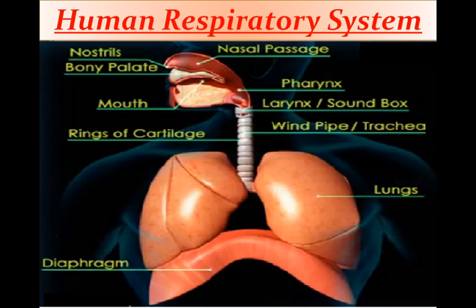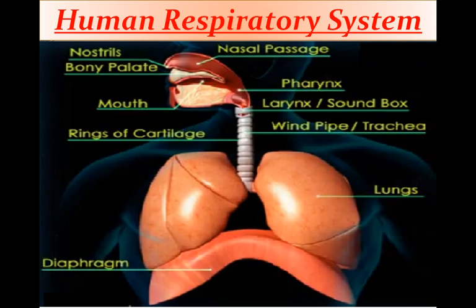Larynx is a sound box. It consists of two vocal cords. The opening of the larynx is called glottis, and glottis is covered by a membrane called epiglottis. Whenever we eat or swallow something and it goes into the food pipe, this epiglottis covers the larynx during swallowing.